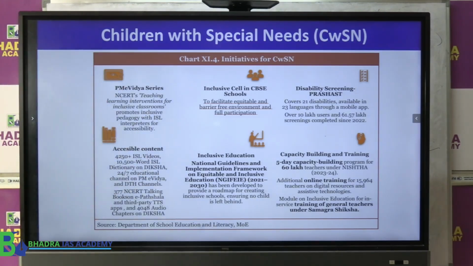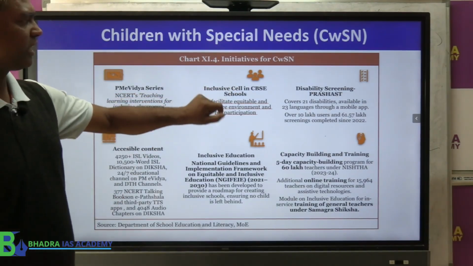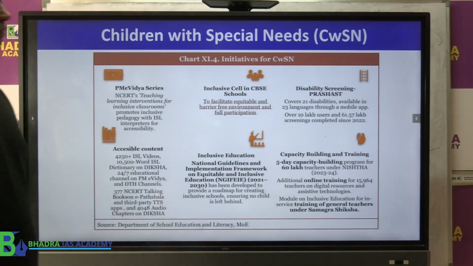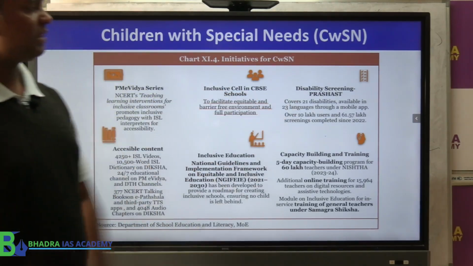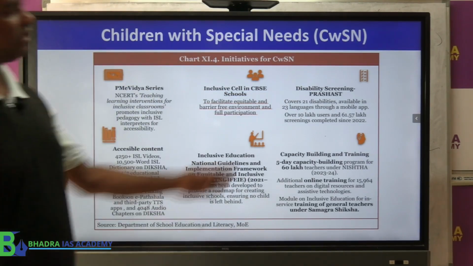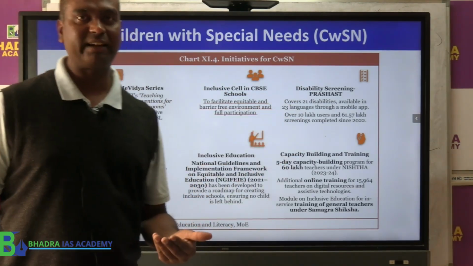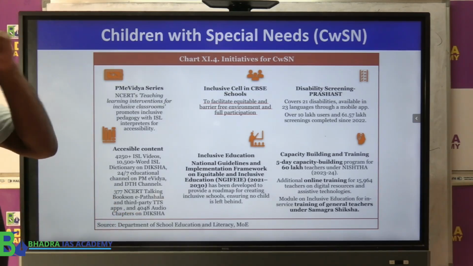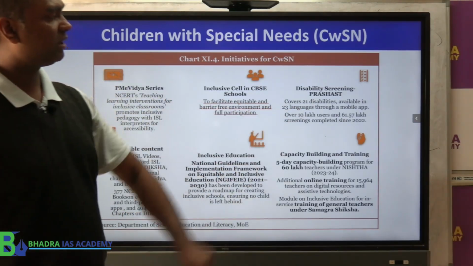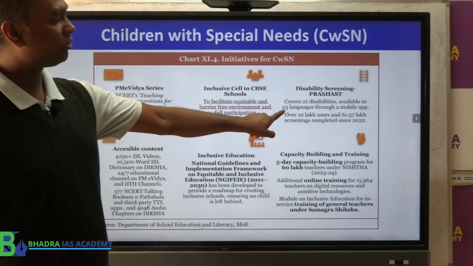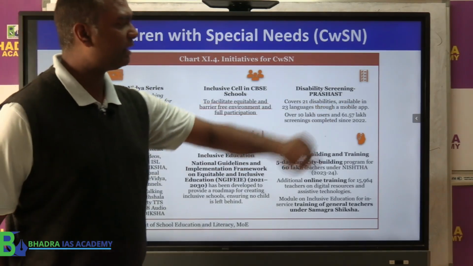So if you look at this box, we have the PM eVidya series, basically NCERT teaching learning intervention here. Inclusive cell in CBSE schools, then disability screening, so that we can screen and find out disability among children. It basically covers 21 disabilities and is available in 23 languages through a mobile app.